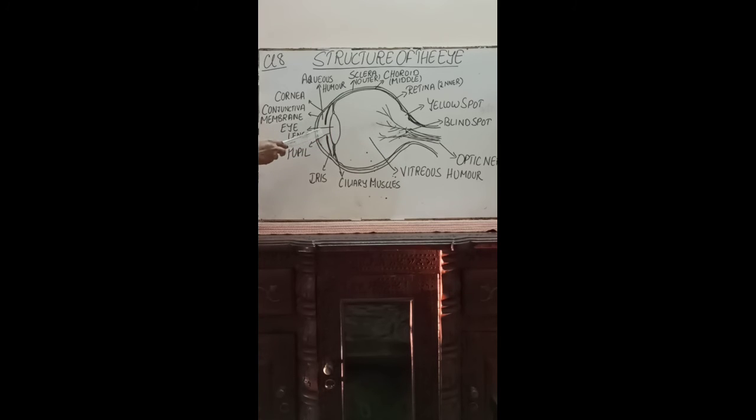And here I told you about the aqueous humor, it supports the front of the eye. This is also a liquid material. It supports the front of the eye and prevents any foreign material from getting inside the eye, right? And here the vitreous humor is at the back and present in the whole structure of the eye, and it's a jelly-like substance and it supports the back of the eye, right?